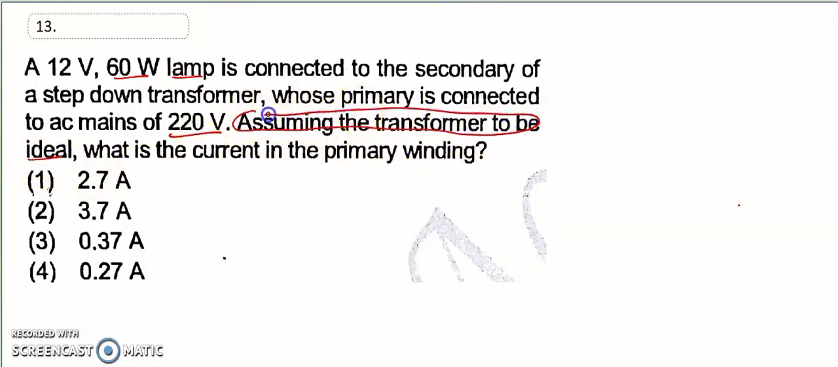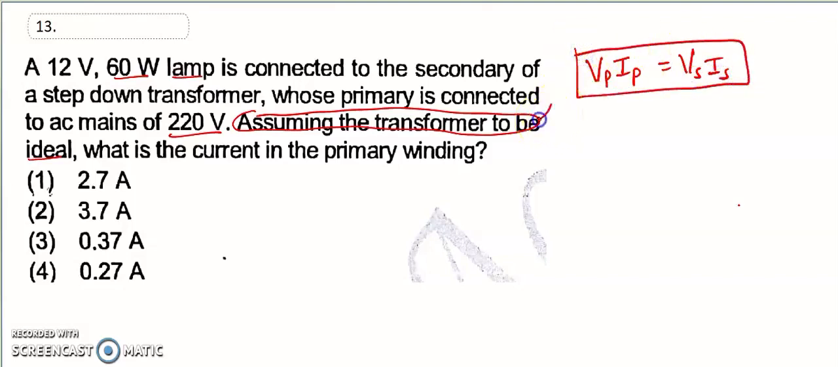Transformer to be ideal means we know that VP IP, the primary coil, is equal to the secondary coil. So this is the condition given, ideal. Then we have to find what is the current in the primary.